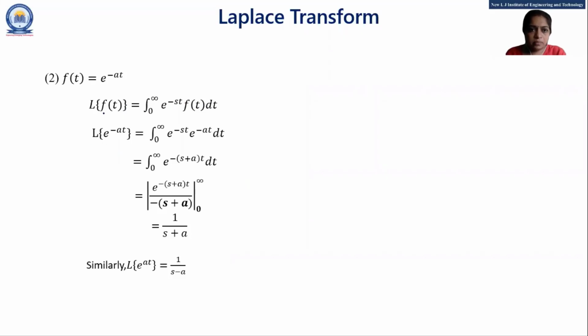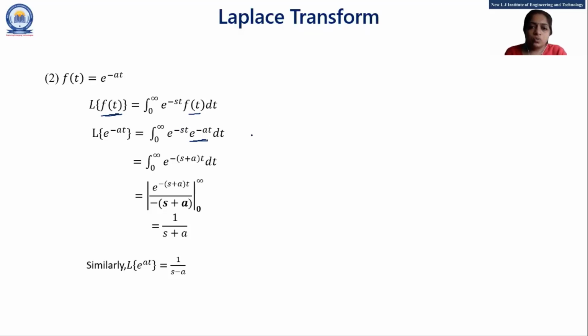If I replace f of t by e raised to minus at, then 0 to infinity e raised to minus st, and in the place of f of t I put e raised to minus at. The base is the same, so we get the addition of the powers.